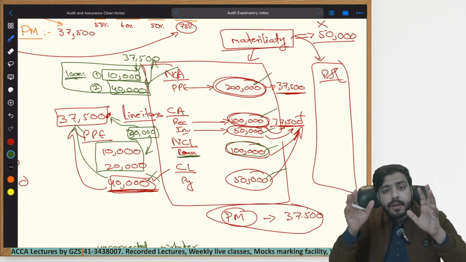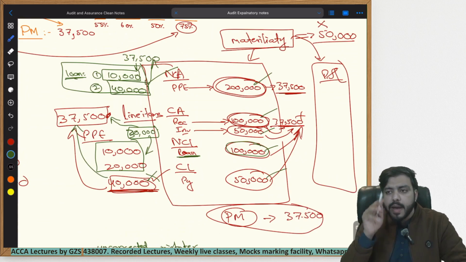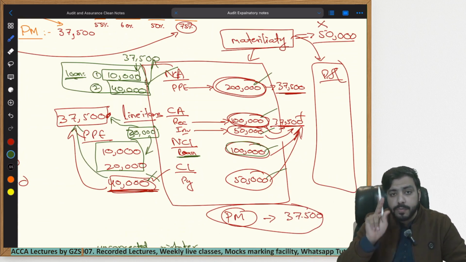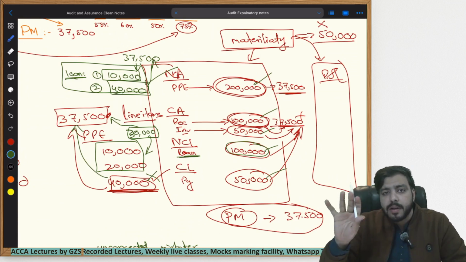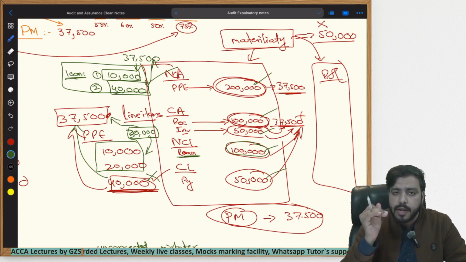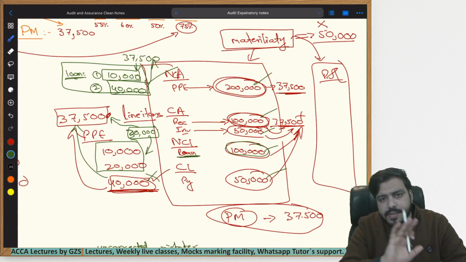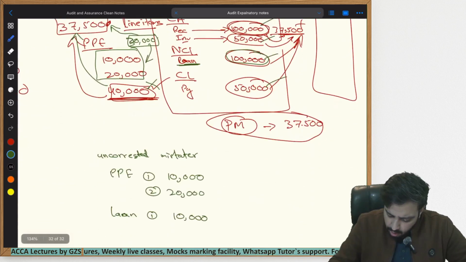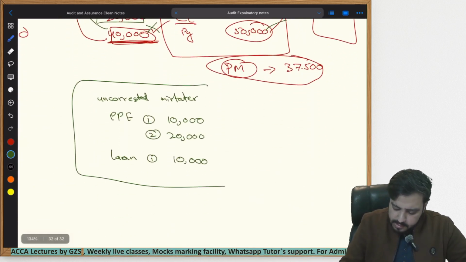Now, he will let the management know that any amount above performance materiality has to be corrected right now. Remaining are the amounts which are below performance materiality. We can ignore them for the moment. And the auditor will start making a list of them just like this.